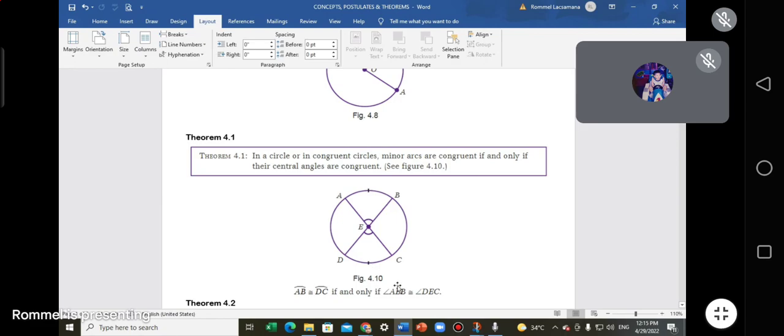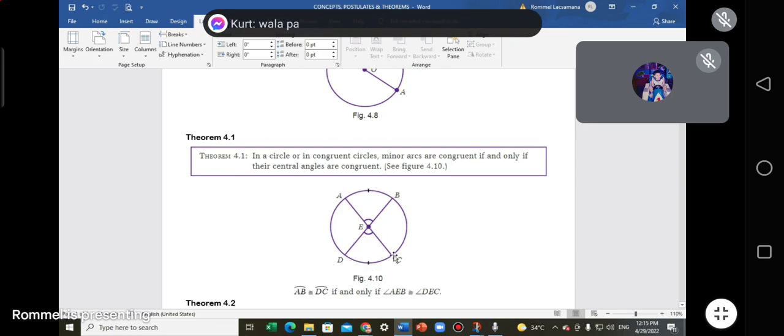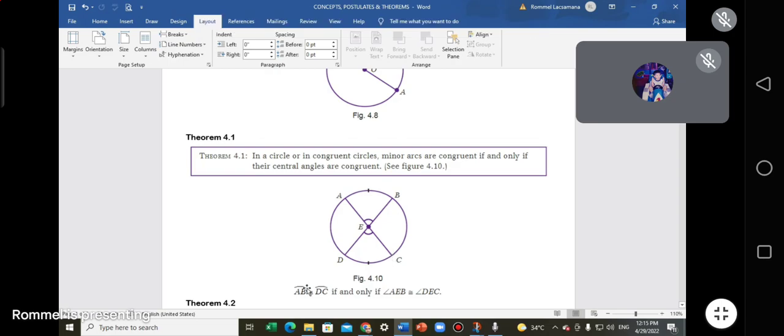Tama? Okay. So AEB intercepts this. Okay. DEC intercepts DC, no? Nakuha? Again, AEB intercepts AB arc, no? Tignan niyo yung pagkakaiba, ha? Pag angle, dapat angle AEB. Magsusulat kayo ng angle bago yung AEB, no? Angle AEB intercepts AB, the arc. DEC is your central angle, no? That intercepts DC. If you have this case, it is theorem 4.1.